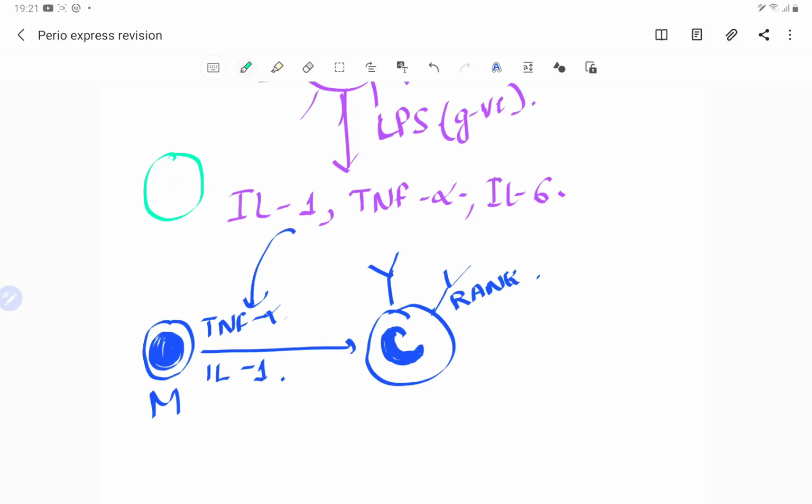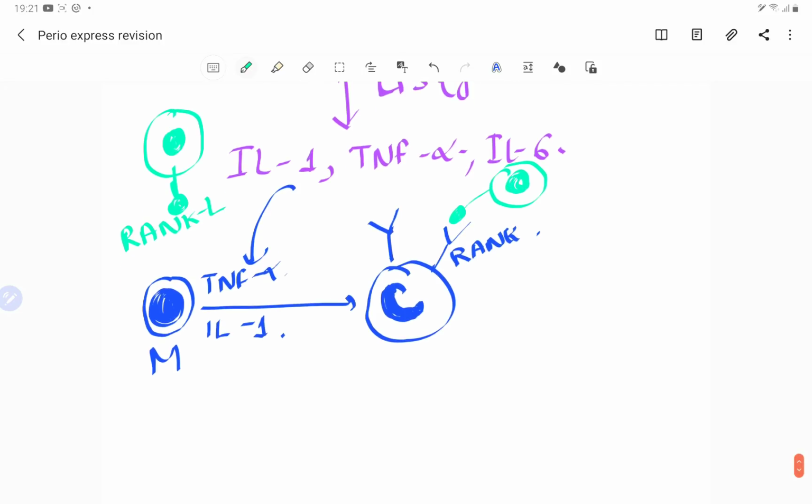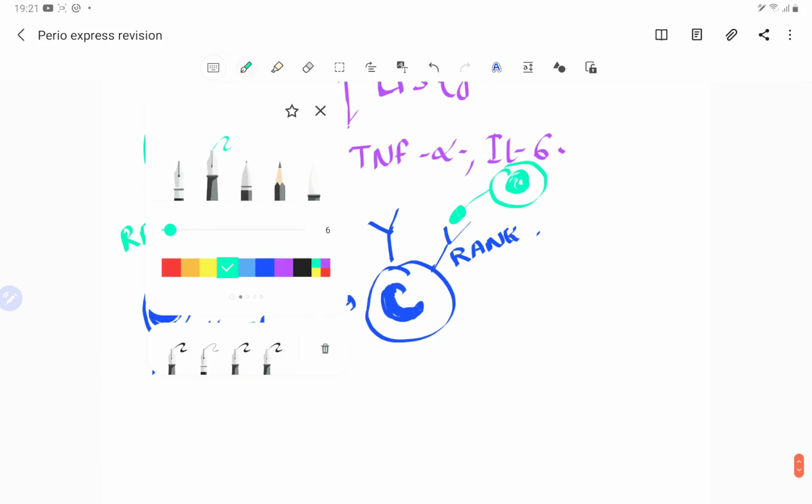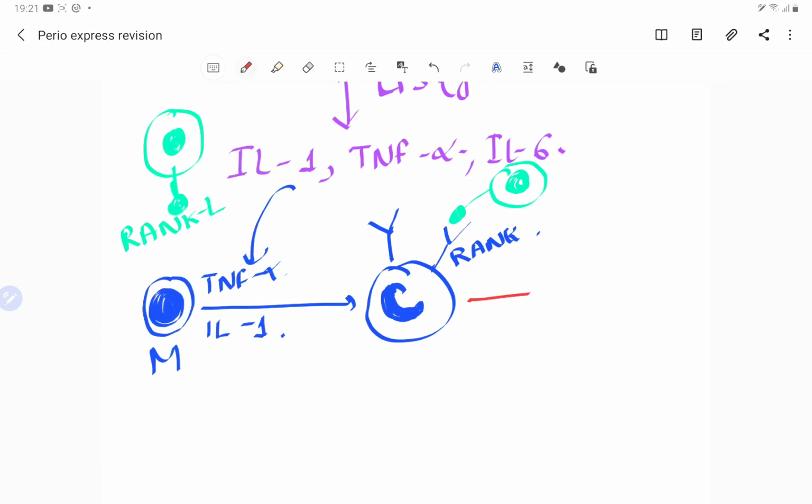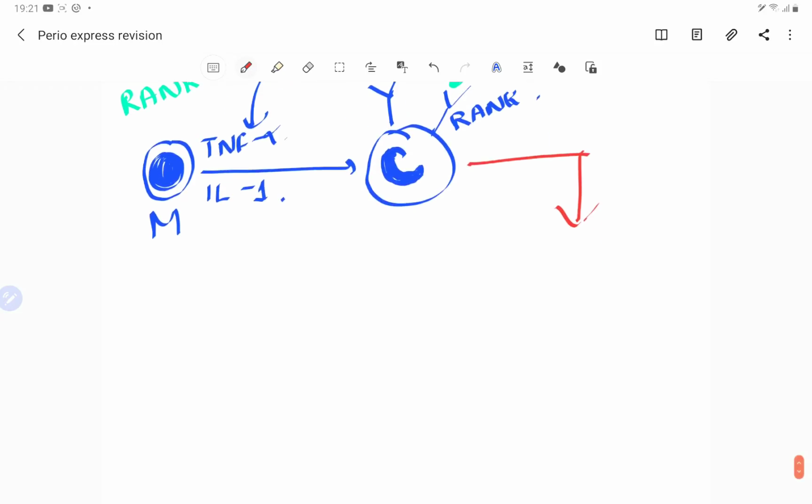So these osteoblasts have got the ligand for the RANK receptor, which is the RANKL. When the RANK receptor combines with the RANKL, they differentiate, activate, and finally form osteoclast cells.